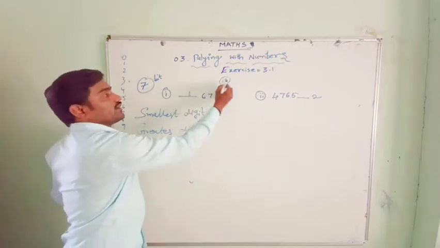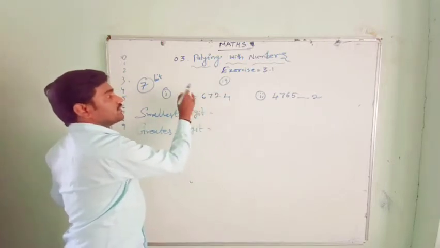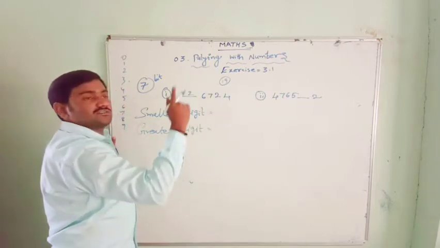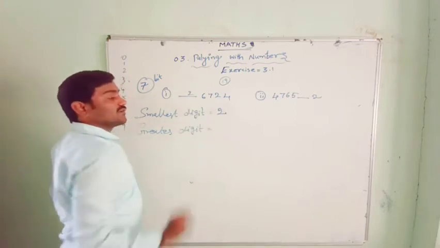Then you substitute 1, it will be 20. It is not divisible by 3. Then you go for the 2. Okay, you will get 21. Yes, it is divisible by 3. The smallest digit will be 2.